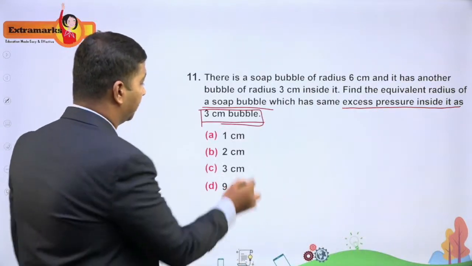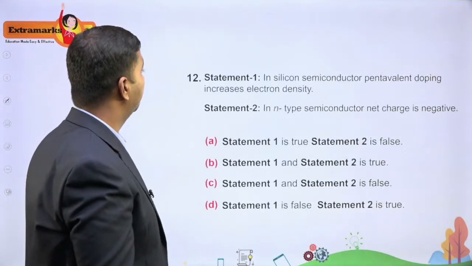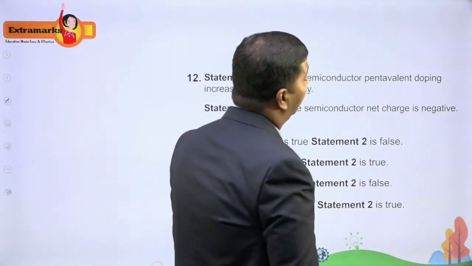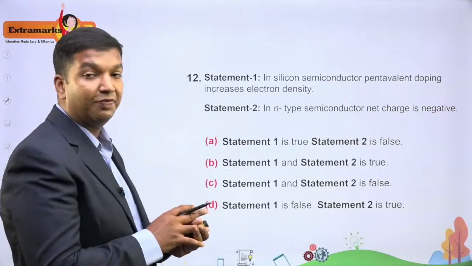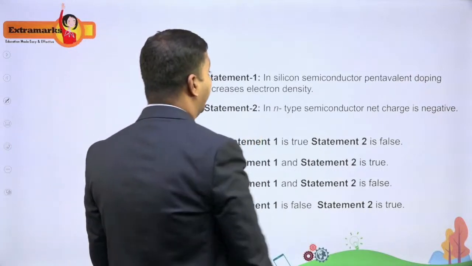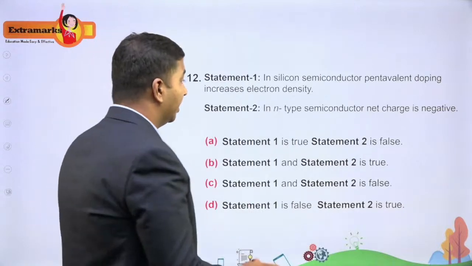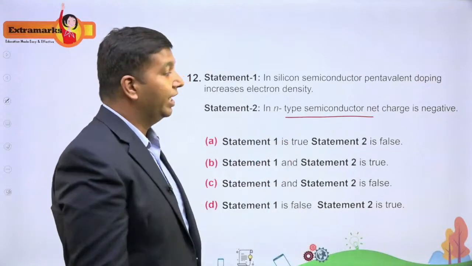So the correct option is option B. Let us go to the next question. Yes, interesting question. In silicon semiconductor, pentavalent doping increases electron density. Is it right? Yes, definitely. Then statement 2, in n-type semiconductor, net charge is negative. That is, the n-type semiconductor itself is negatively charged, they are saying.